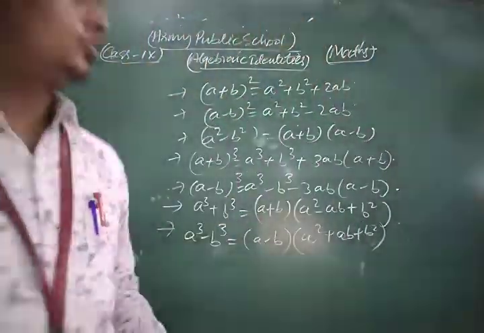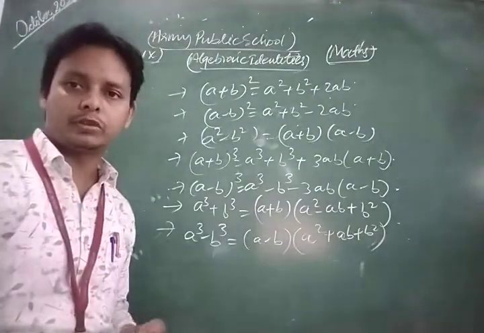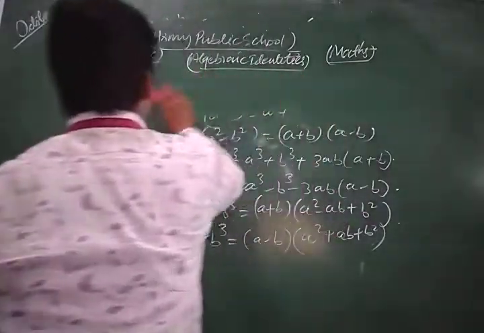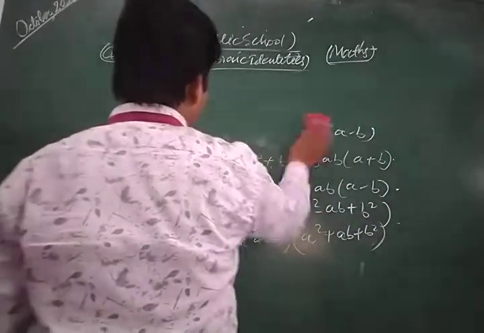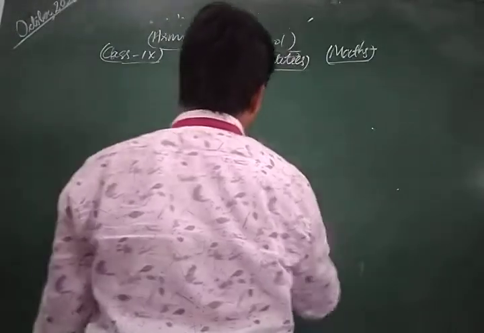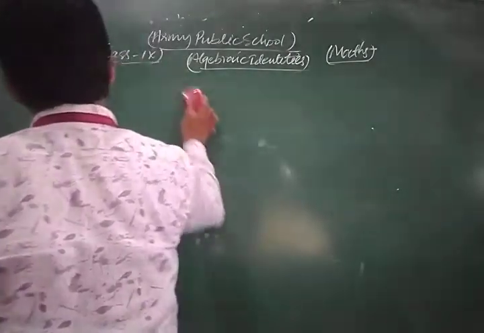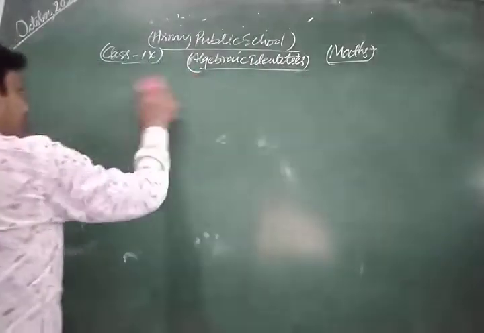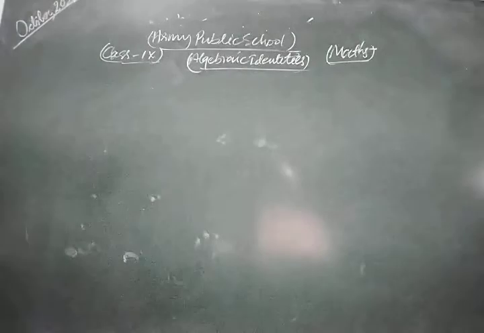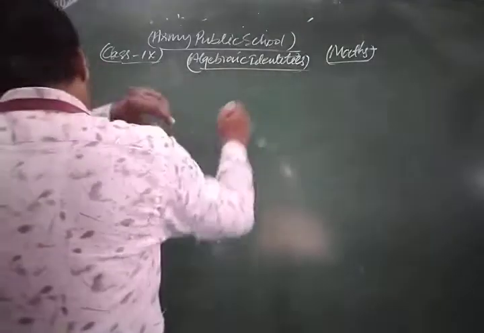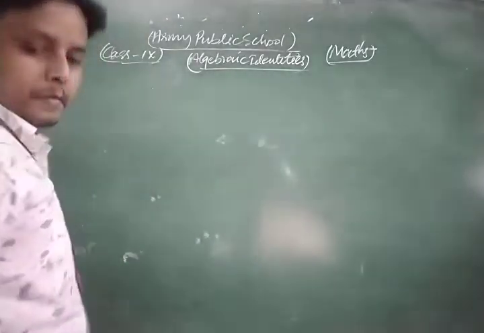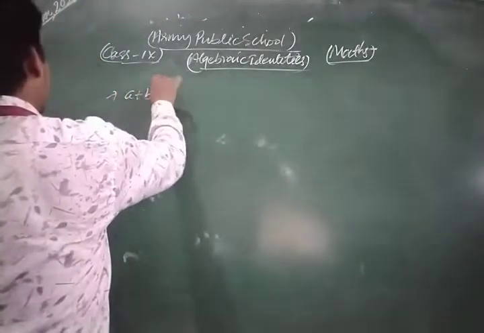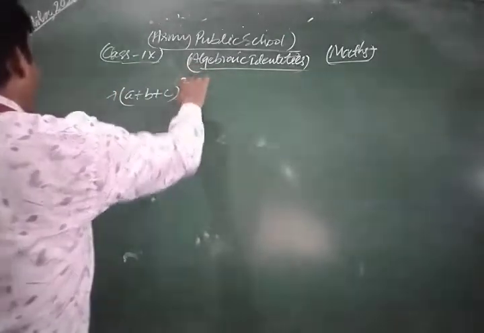Now we take two most important algebraic identities related to your syllabus. Let's see. A very important algebraic identity is (a plus b plus c) whole square.